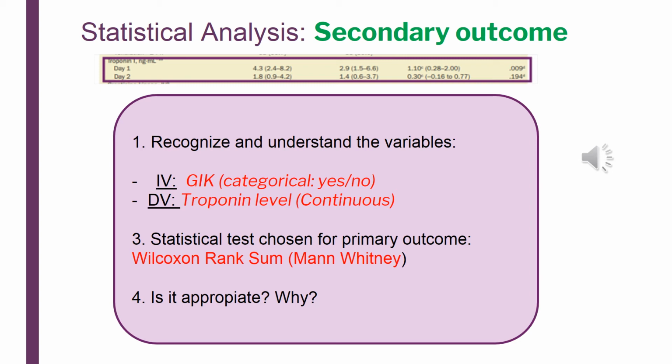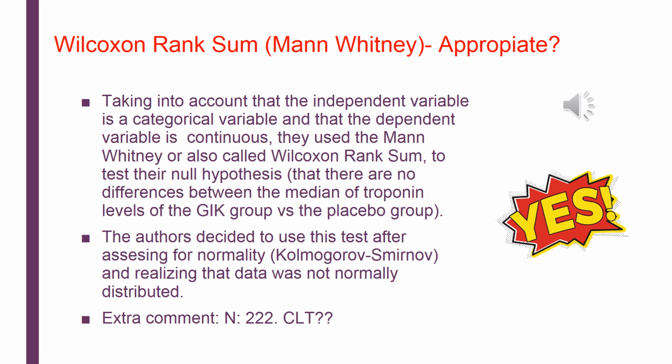So the authors decided to use the Wilcoxon rank sum test. Now, is this appropriate? Taking into account that the independent variable is categorical and the dependent variable is continuous, there were only two options to analyze this outcome, that were the t-test or the Mann-Whitney or Wilcoxon rank sum, to test the null hypothesis, that was that there is no difference between the groups.